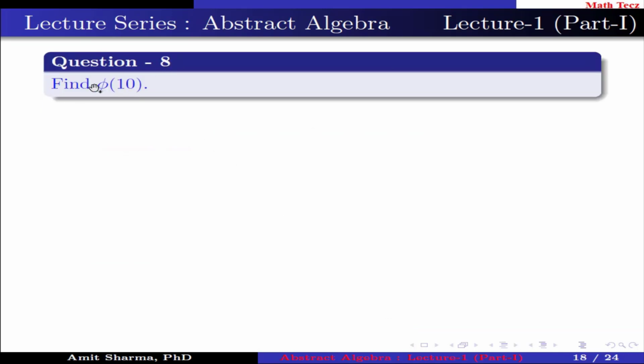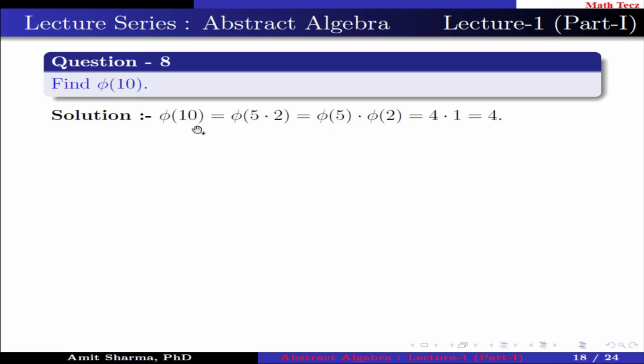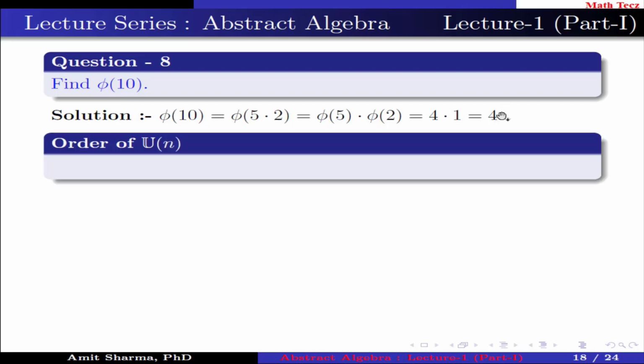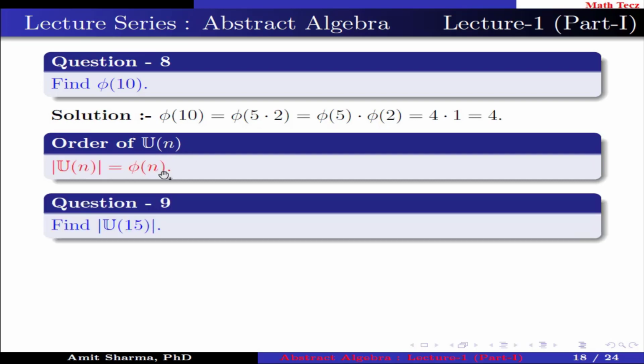Question number 8. Find phi of 10. Phi of 10 can be written as phi of 5 into 2. Here GCD of 5 and 2 is 1, so it can be written as phi of 5 times phi of 2, which is 4 times 1, which is equal to 4. Means the phi of 10 is 4. The order of U(n) is phi of n.